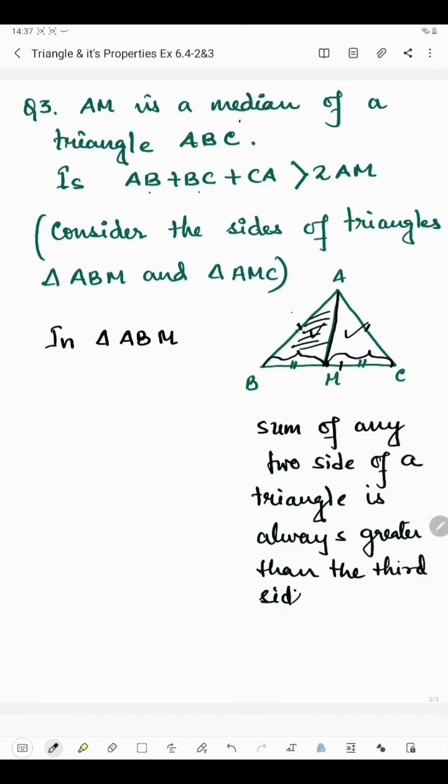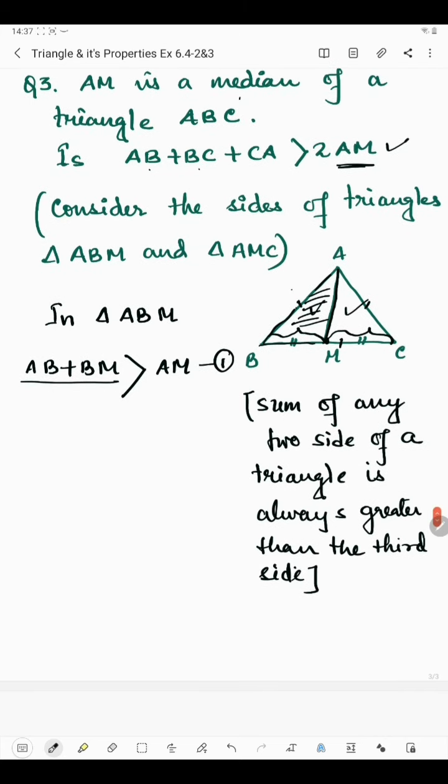Here we will take the sum of any two sides. AM is on the right, so we will take AB and BM as the sum of two sides, which is greater than the third side. We'll consider the third side as AM. Suppose this is equation 1.